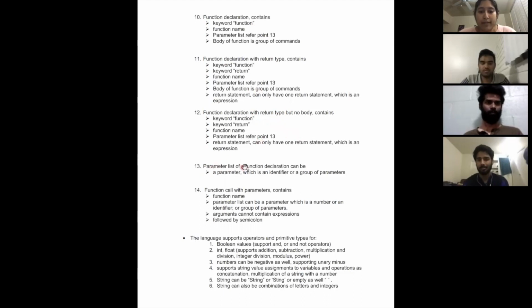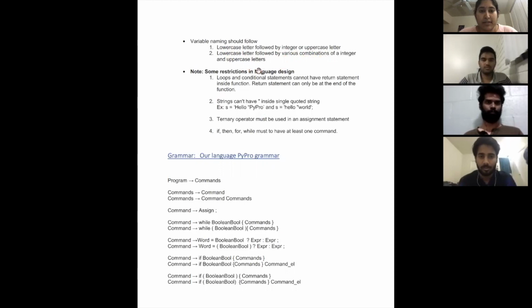The parameter list of the function declarations can be a parameter or a group of parameters. That parameter should be an identifier. A command can be a function call followed by a semicolon. So there are some restrictions on our language design.